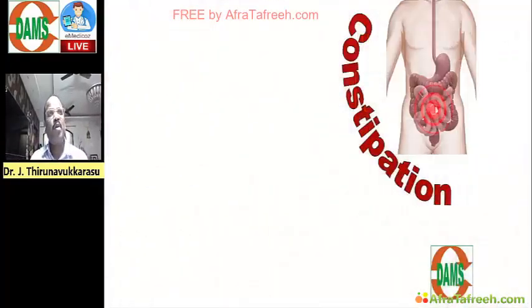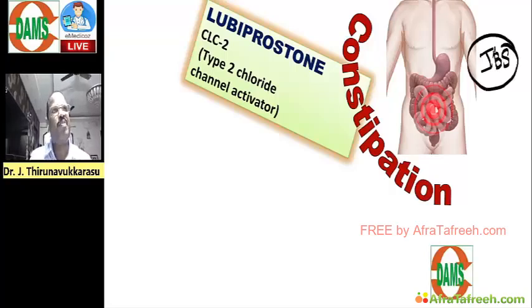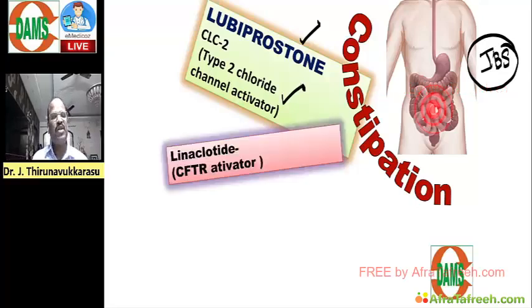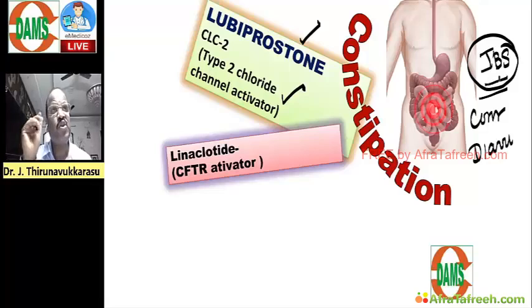Similarly, one more topic you should know, drugs useful for IBS, irritable bowel syndrome. This is a very important GI topic. We have something called lubiprostone, a chloride channel activator, useful for treatment of constipation. And then we have linaclotide, a guanylate cyclase C activator, useful for treatment of constipation. So drugs for treating constipation and drugs for diarrhea. Please read, IBS is a must-know topic.